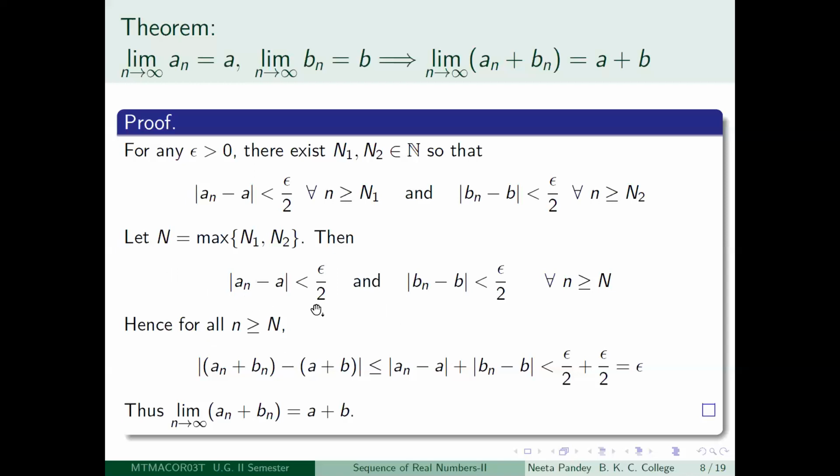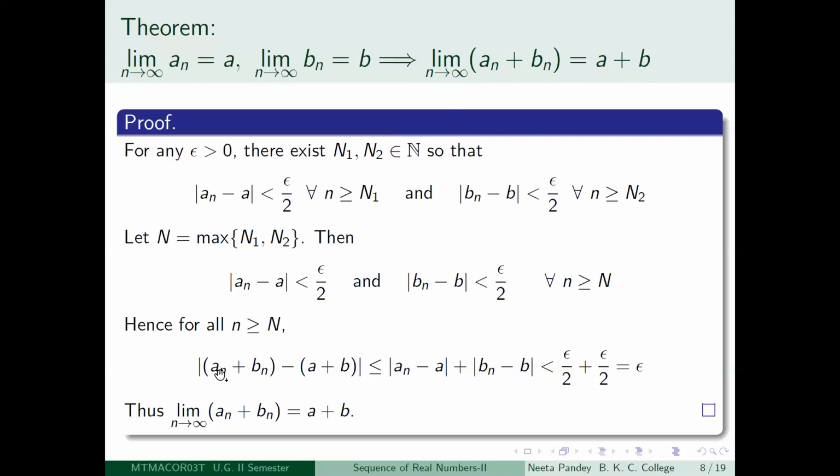That is, mod an minus a will be less than epsilon by 2, as well as mod bn minus b will be less than epsilon by 2 for all little n greater than or equal to capital N. Now you use some things regarding inequality which you have learned. In particular, here we are going to use the triangle inequality. What you have to check is that limit n tending to infinity of an plus bn is equal to a plus b. So we write down a random nth term of the sequence, that is an plus bn minus a plus b, and take the modulus of that.